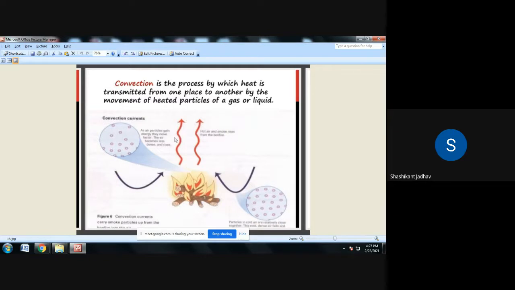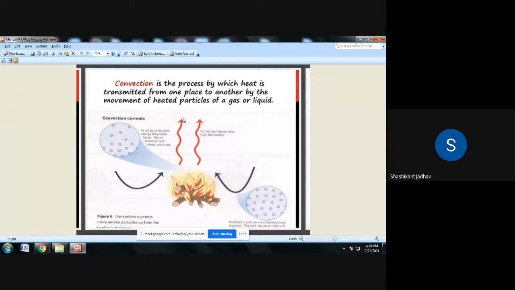At the same time, high-density molecules come towards the fire, their temperature increases, their density reduces, and they move upward. In this way molecules gain energy and transfer it to another location. The heat transfer takes place due to the motion of the molecules. So this is about convection.